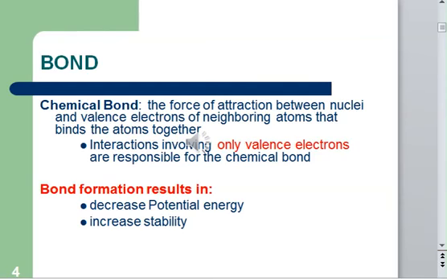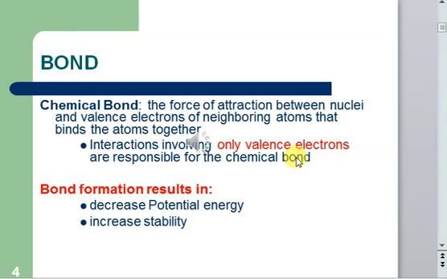Valence electrons are the electrons that are present in the outermost shell of atoms. So electrons in the outermost shell of an atom are known as valence electrons, and always remember that it is only the valence electrons that are responsible for the formation of a chemical bond.